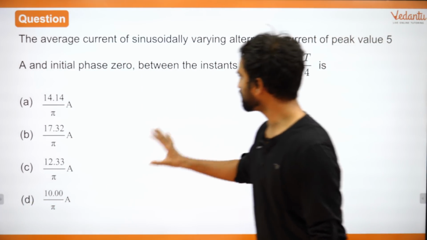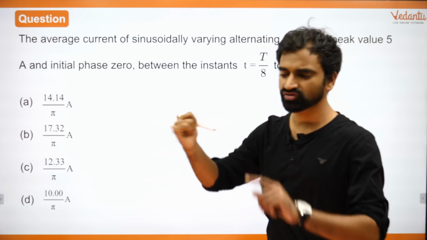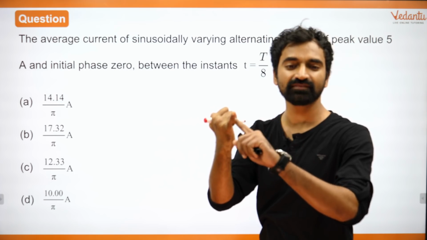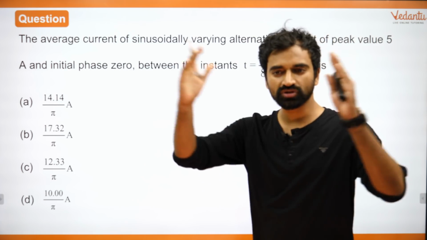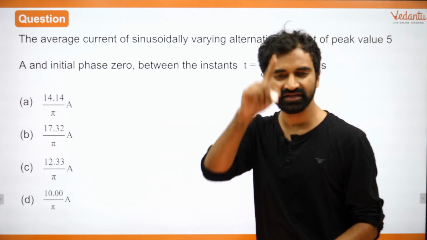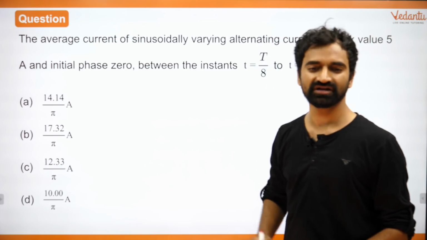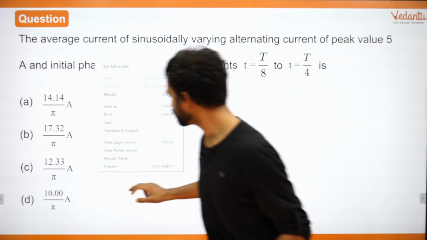All right, let me explain the process once more. The process is very simple. Average current निकालना है, so you are finding out total charge, you are dividing it by total time. आप total charge निकालेंगे, उसको total time से divide करेंगे. निकालने का तरीका क्या है? Integrate I with dt divided by integration of dt, right? So that is how we will solve this.